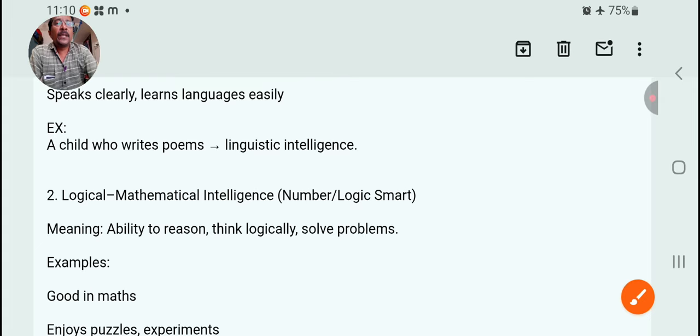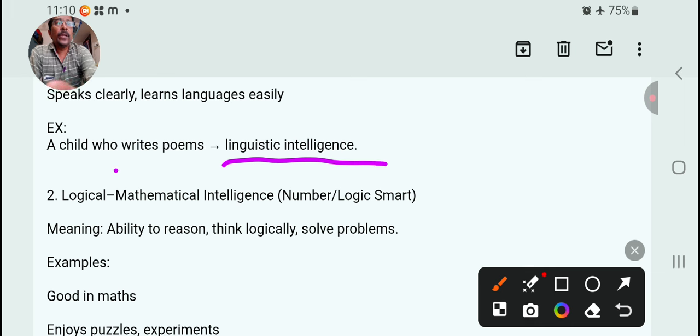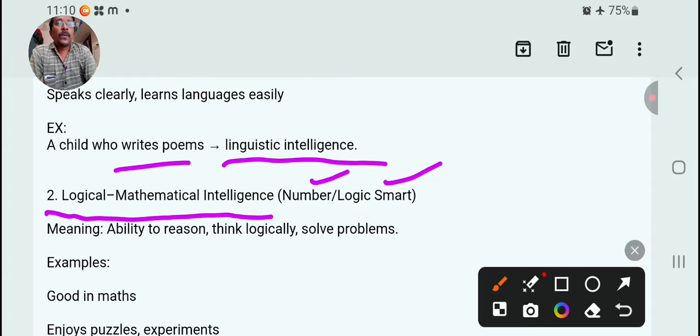Example, a child who writes poems, showing interest in writing poems. It shows which intelligence? Linguistic intelligence. Story writing or poem writing. The second one is logical mathematical intelligence, meaning number smart, logic smart: the ability to reason, think logically, and solve problems. This is the second type of intelligence.